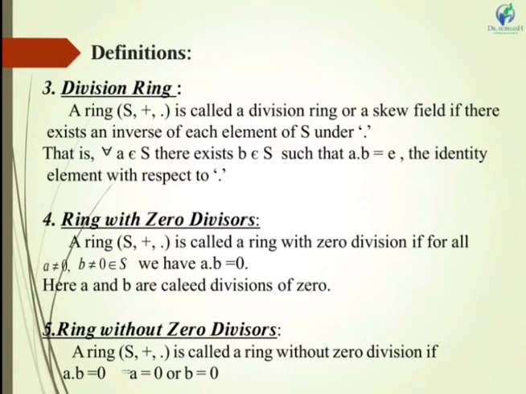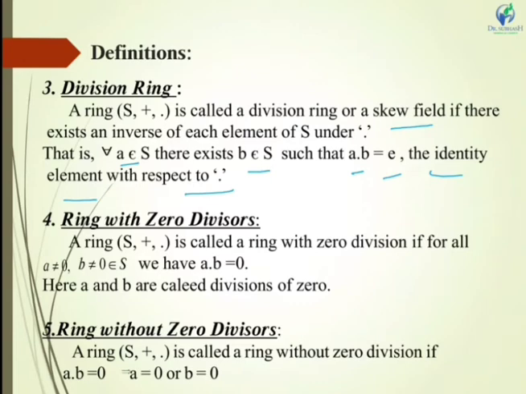A ring (S, +, ·) is a division ring or a skew field if there exists an inverse of each element under multiplication. That is, for every a belongs to S, there exists b belongs to S such that a · b = e, where e is the identity element with respect to multiplication.